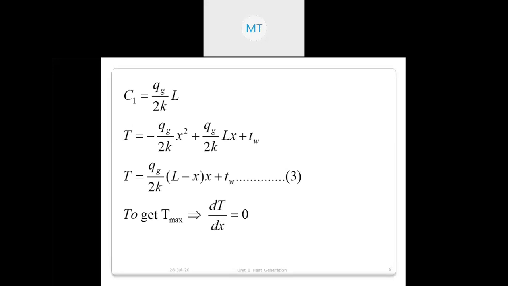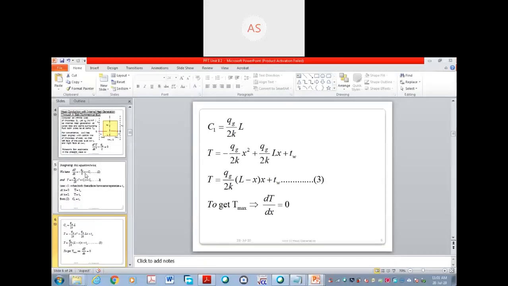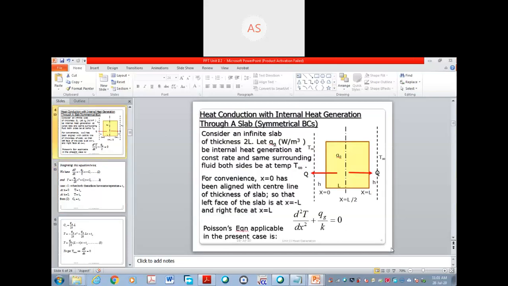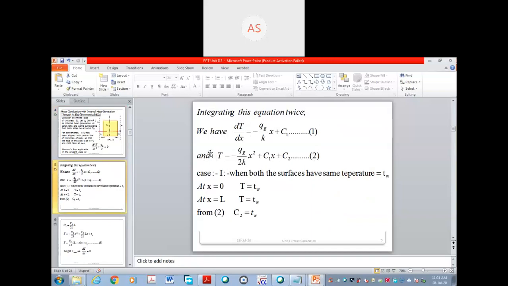C1 and C2 we have found out, and just put the C1 and C2 values in this equation. You will get the temperature distribution equation. Up to this, if you are able to solve, suppose a 6-mark problem is there, you will get at least 3 marks. One mark for this, these two carry 1 mark, and solving you will get 1 mark.